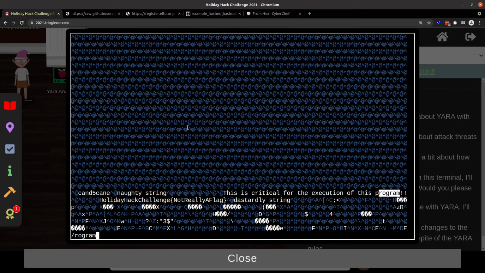So we're going to do /rowgram. There it is. This is critical for the execution of the program. I wonder if we're still a character behind. Let's come right here and we will do R to replace with a question mark. And now this is critical for the execution of the program. I don't know. And we'll get rid of it, write, quit.